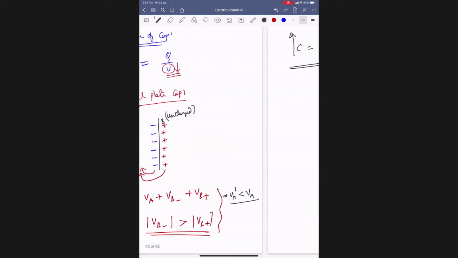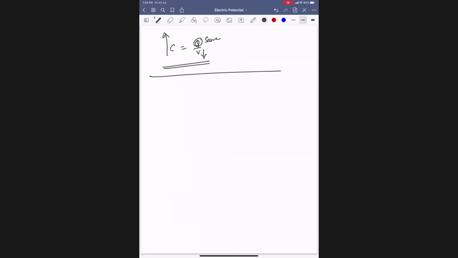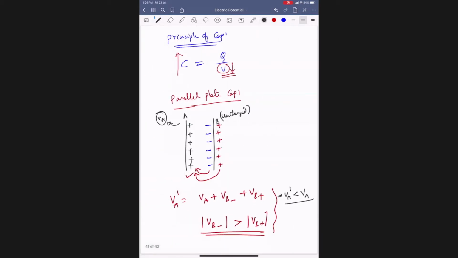Now I want to increase it further. Then I will take plate A, which has some plus charge, and plate B already has minus charge. What I will do is ground the outer surface of plate B. Initially, what are the charges on the outer surface of plate B?